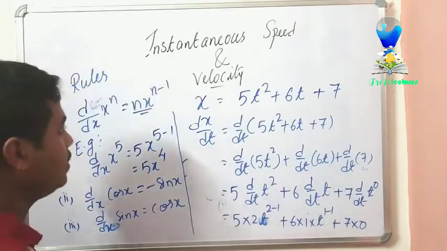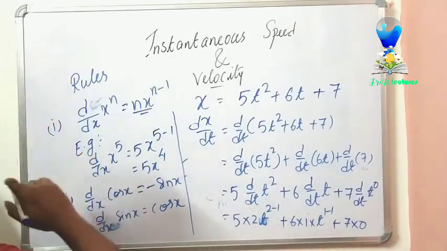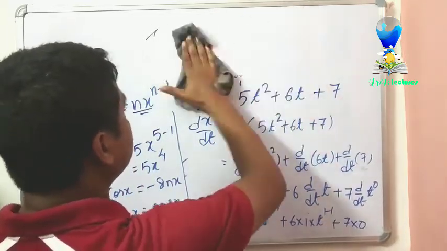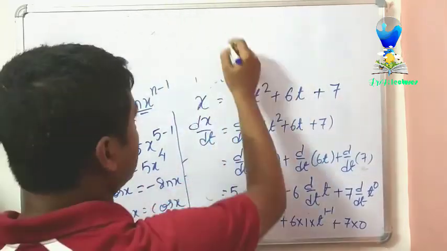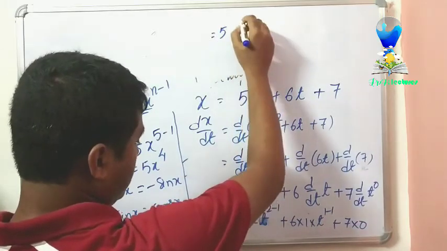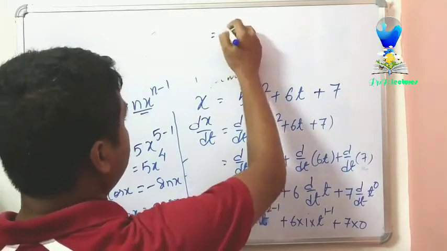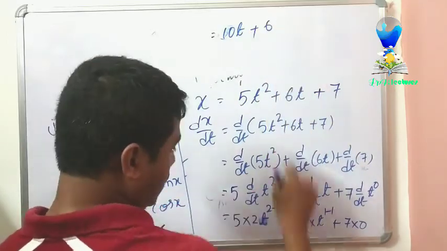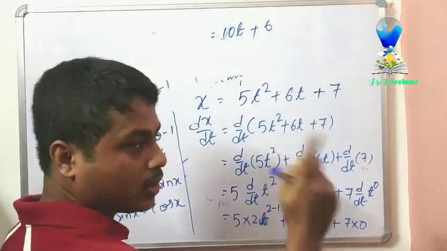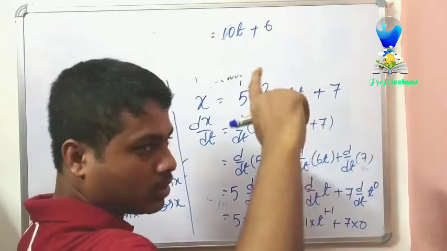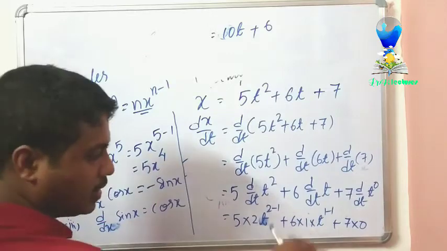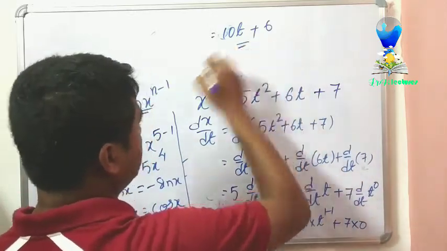What will you get as the answer? 5 into 2 is 10, so it will be 10t plus 6 into 1 is 6, t to the power 1 minus 1 is t to the power 0, which equals 1, so it will remain as 6. The rest will be 0, so the answer is this.